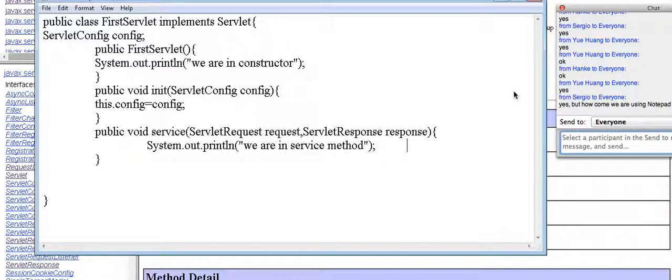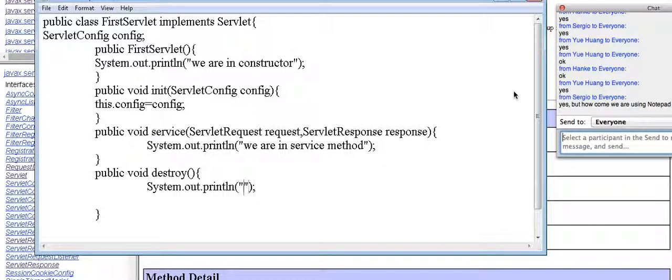Okay, we are in the service method. I have written service. And next, destroy. public void destroy. System.out.println: we are in destroy. Okay, I have written something in destroy.